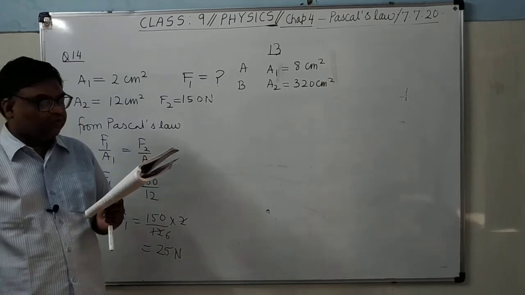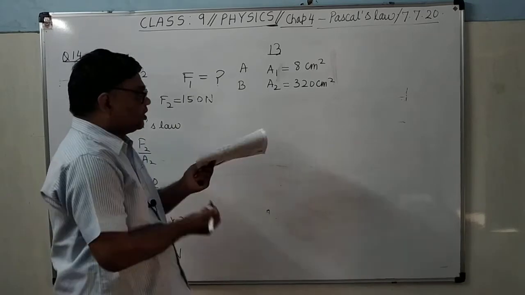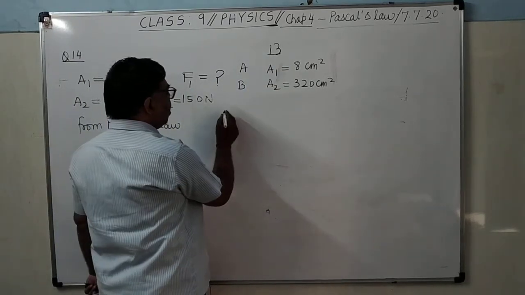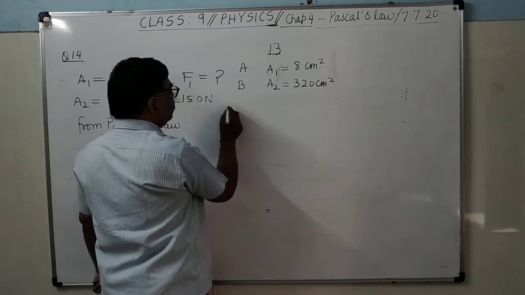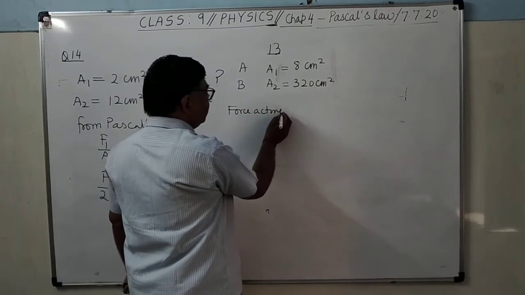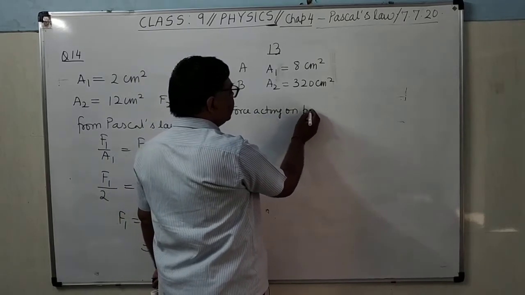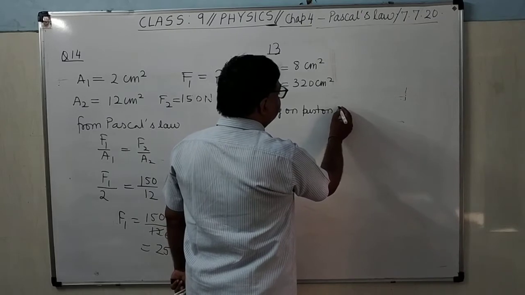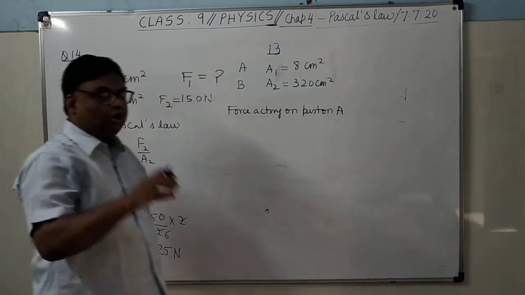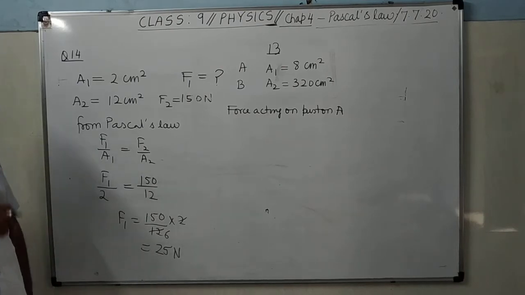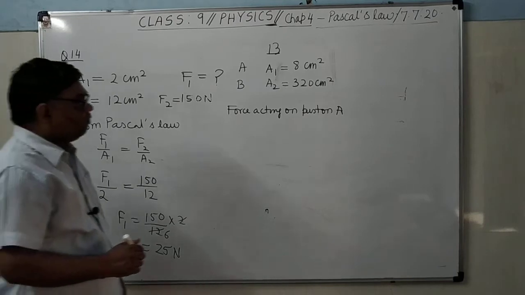When a mass of 4 kg is placed on the piston A, how much force will act on piston A? See here, you have placed the mass of 4 kg. A mass of 4 kg will produce how much weight? 4 kilogram force.